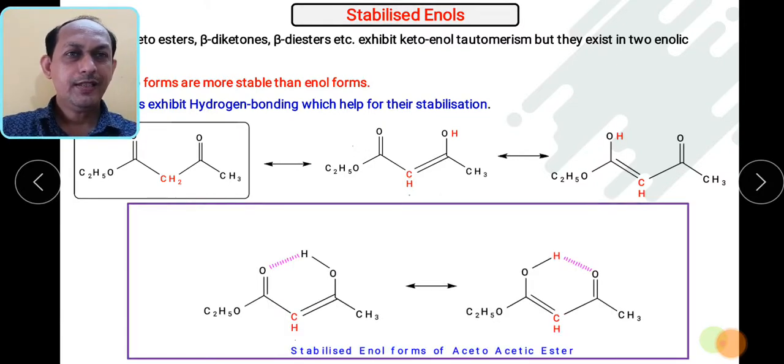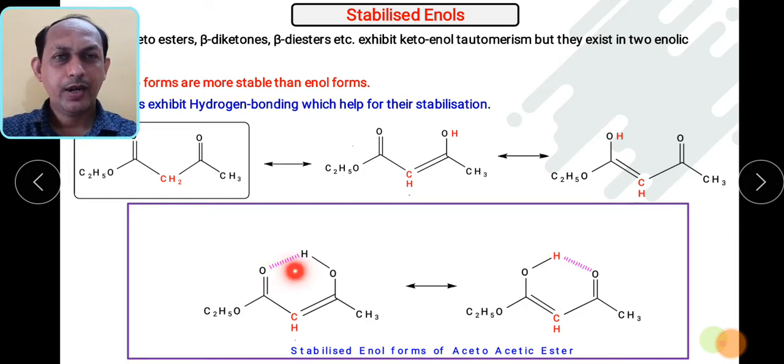If you clearly see this structure, suppose I write it in this format, here I write the hydrogen separately, O-H. So this particular hydrogen and the neighboring oxygen, one carbon to the left side, there is a hydrogen bonding formation.